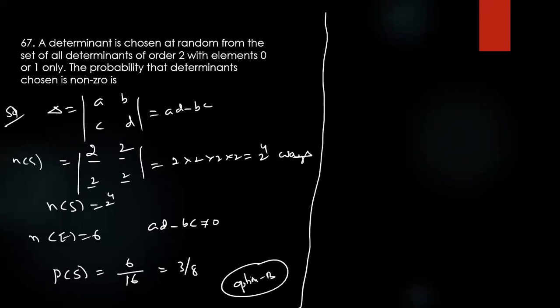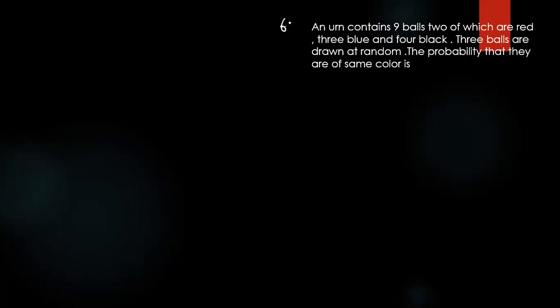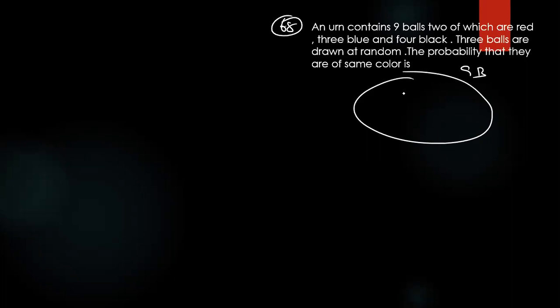68 is a very funny question. An urn contains 9 balls, 2 of which are red. Anyone getting 68? How many balls are there? There are 9 balls. 2 are red, 3 are blue, 4 are black. So what is the sample space? N of S is how much?